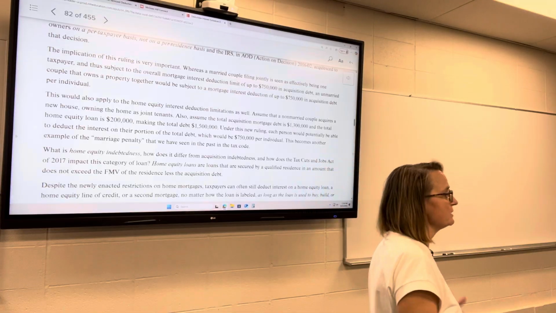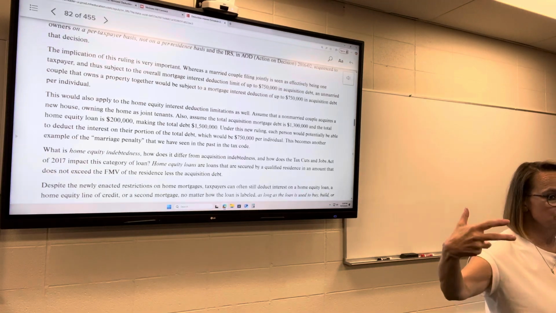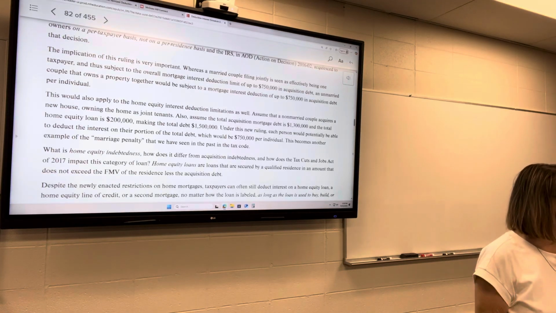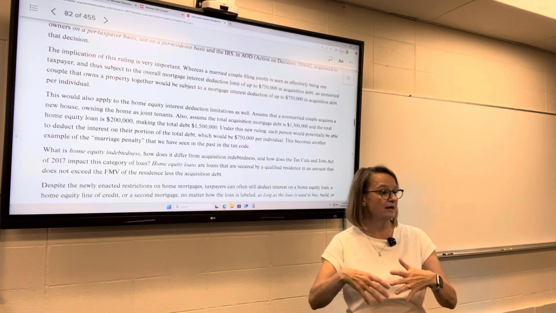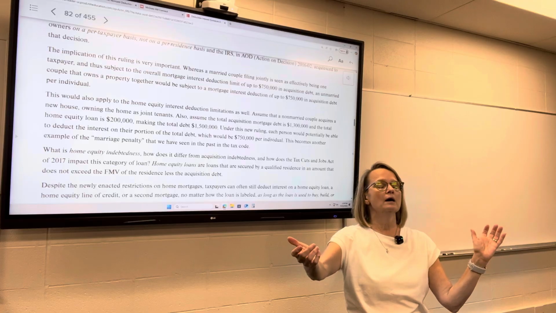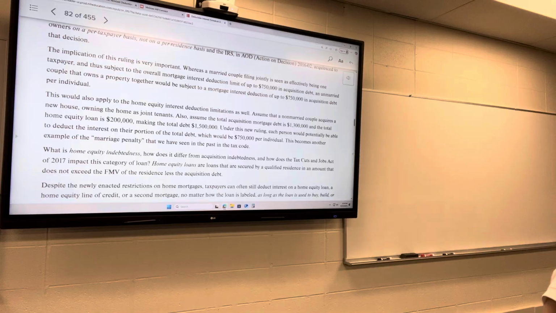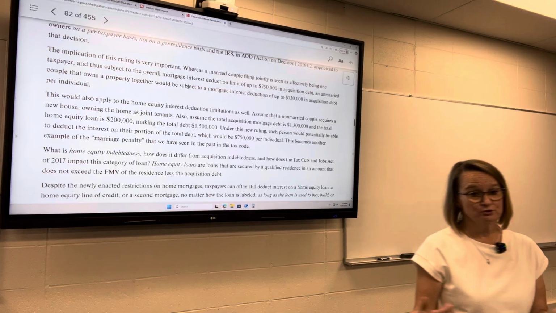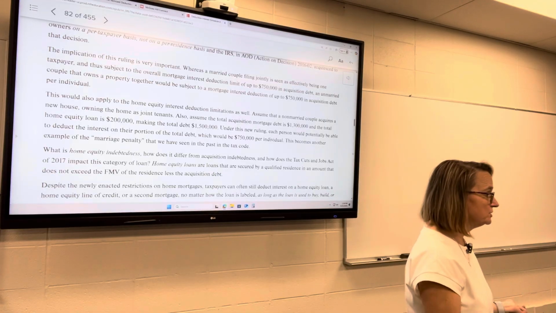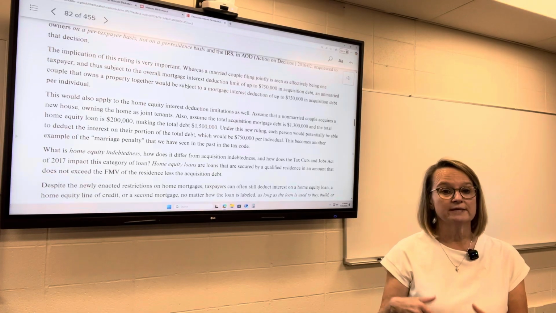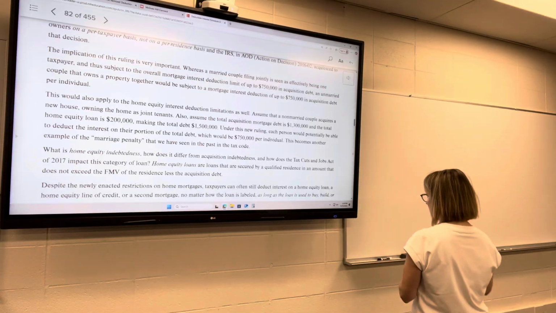So what people will do is they'll borrow against that equity. So now you've got $100,000 of access to capital that you can use. If you do that, take out that $100,000 from the house, now you've got a $300,000 loan on the house, but that extra $100,000, if you use it to improve the home, it's deductible. If you use it to pay off your student loans or to buy a car or to invest in the stock market or whatever it is that you're going to do, then it would not be deductible. It's only going to be deductible if it's used to improve the home. So it has to be used in order to do that.